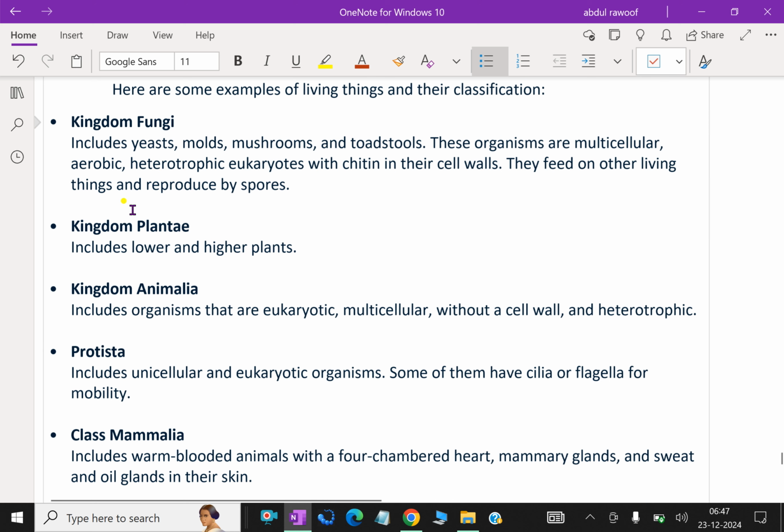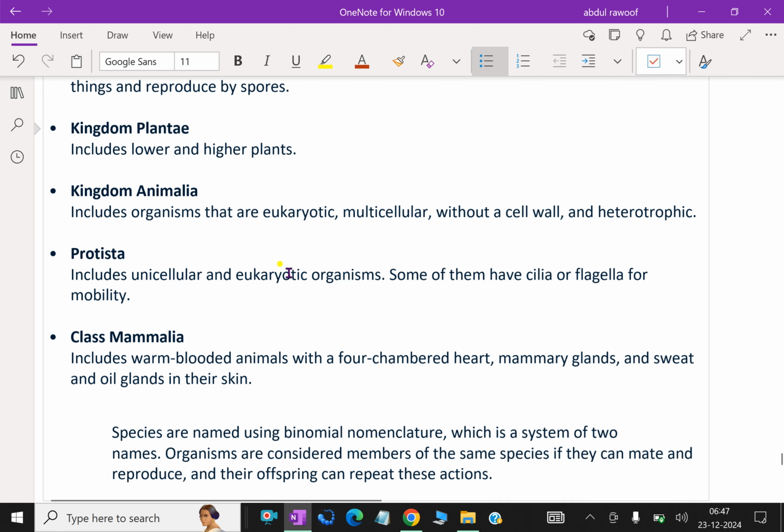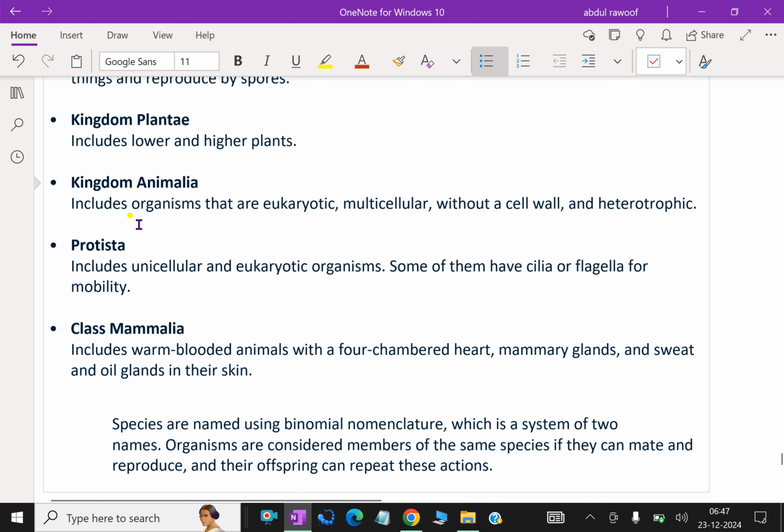Kingdom Fungi includes yeasts, molds, mushrooms, and toadstools. These organisms are multicellular, aerobic, heterotrophic eukaryotes with chitin in their cell walls. They feed on other living things and reproduce by spores. Kingdom Plantae includes lower and higher plants. Kingdom Animalia includes the organisms that are eukaryotic, multicellular without a cell wall, and heterotrophic.